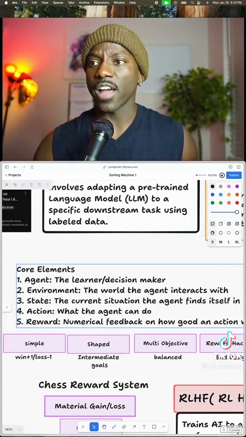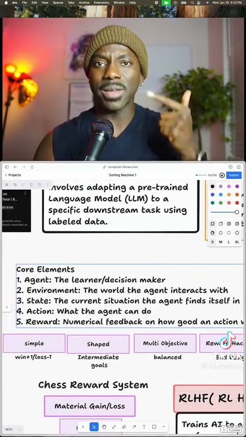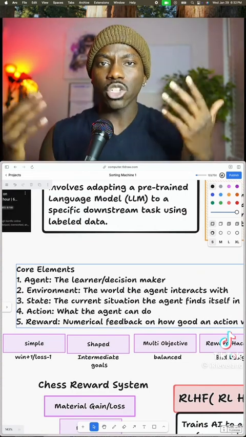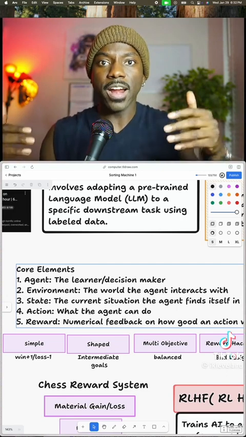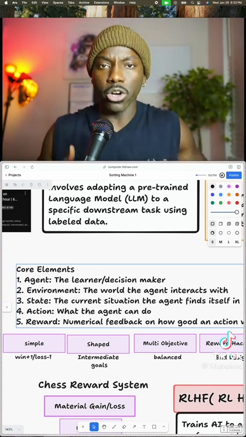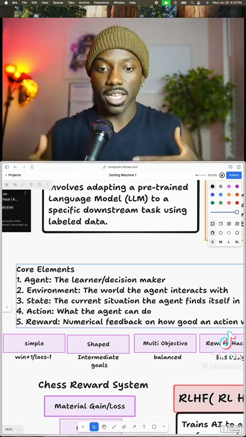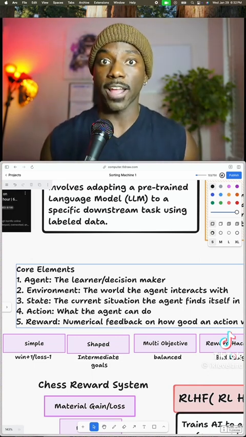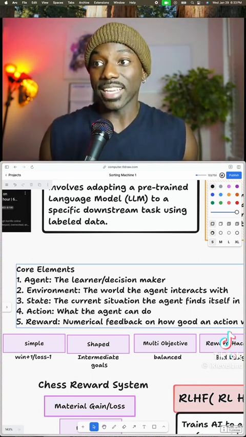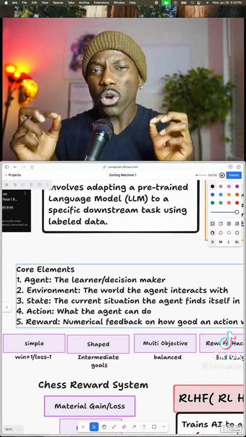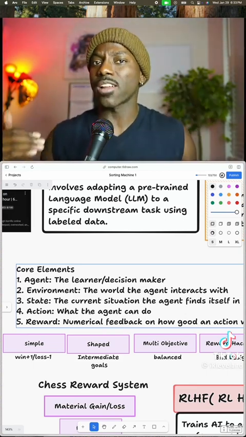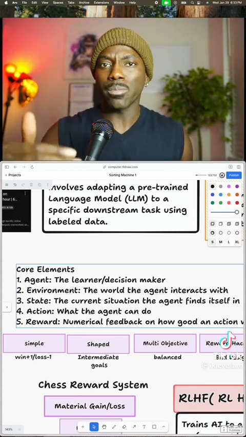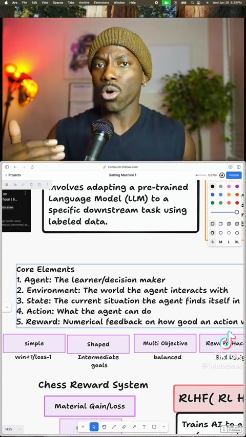Reinforcement learning has 5 core elements: an agent, an environment, a state, an action, and a reward. Let's think of this in terms of playing a computer in chess. The agent is the computer, the environment is the game of chess, the state is the current position of the pieces, the action is either the computer waiting on you to play or the computer processing its next move, and the reward, well, the reward can't be as simple as win the game, because in that case, you will get a lot of false positives. What if you try to get a pawn to win the game, but you got that pawn with the queen,